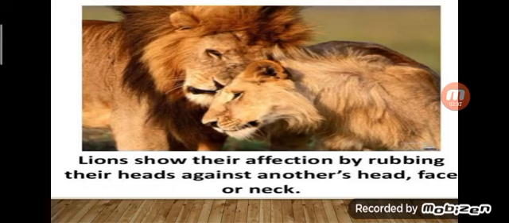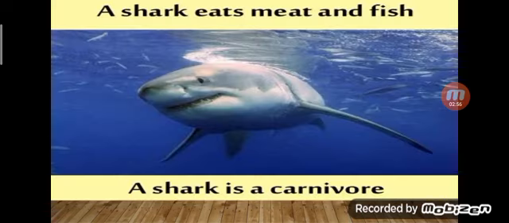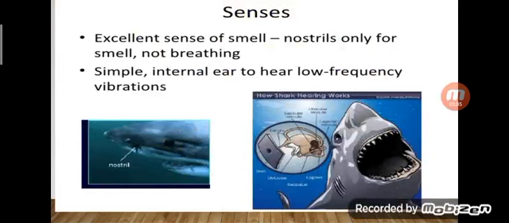Okay, lions show their affection by rubbing their heads against another lion's face or neck. So how do they communicate? Through rubbing their heads. Then the lifespan is 8 to 15 years. Okay. Next one, an aquatic animal, is the shark. It eats meat and fish. So this comes under the carnivore animals. It has one special power, that is smell. Okay, an excellent sense of smell through the nostrils. A simple internal ear to hear low frequency vibrations. It easily finds prey at low frequency.